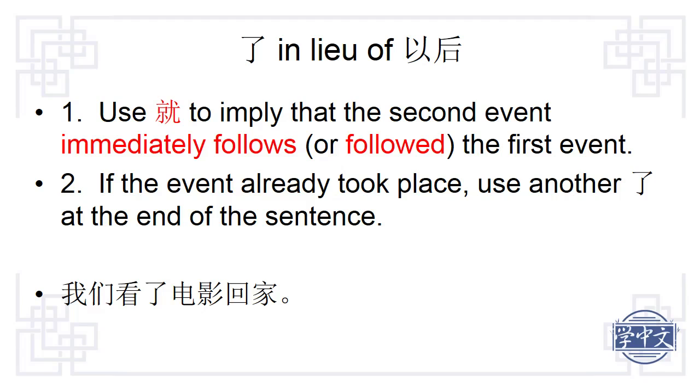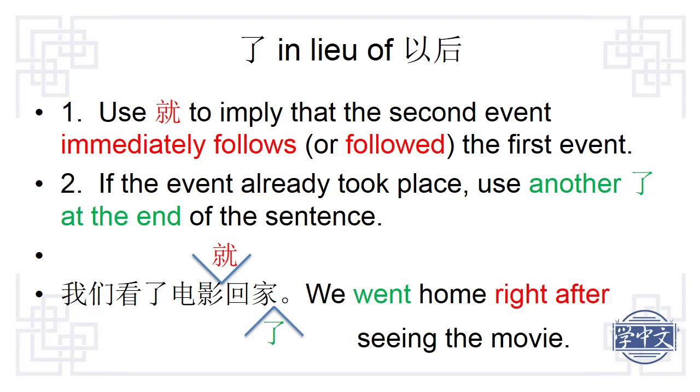So, let's add a 就 before 回. Something else is necessary. Because this already took place, we use another le at the end of the sentence. 我们看了电影就回家了. We went home right after seeing the movie.